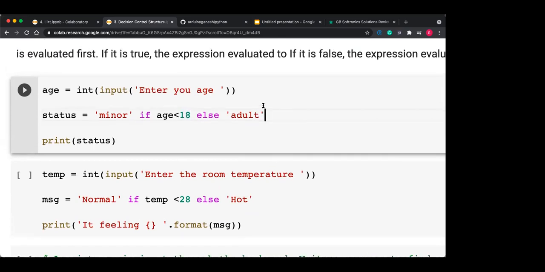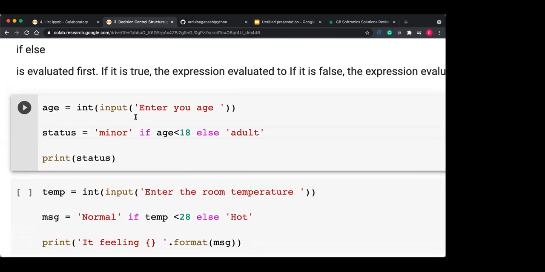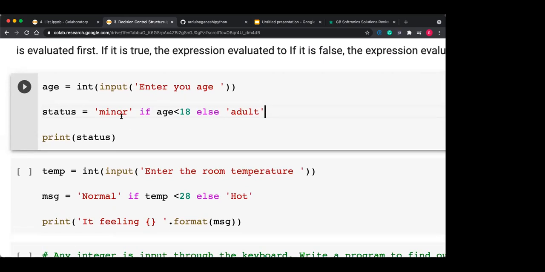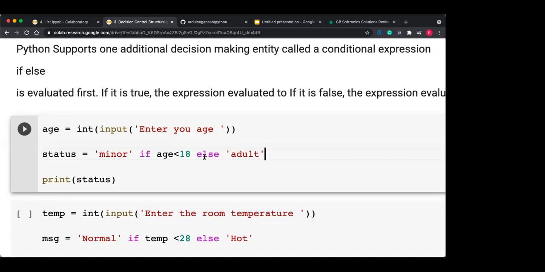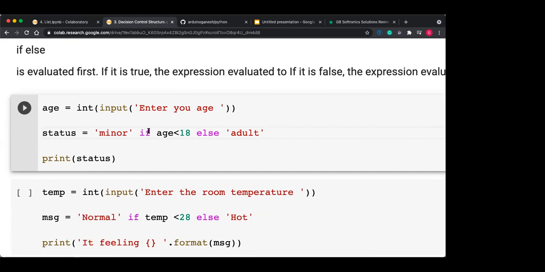Very simple one. But you will use this conditional expression only when there are simple statements, or only one statement in an if else statement. Depending on the condition, if you want to execute either one statement or the second statement, then only this conditional expression will help you. But suppose 2 or 3 statements are there for the if, and 3 or 4 statements for the else, then you cannot use this conditional expression. So you can say that it is a very small format of the if else statement.